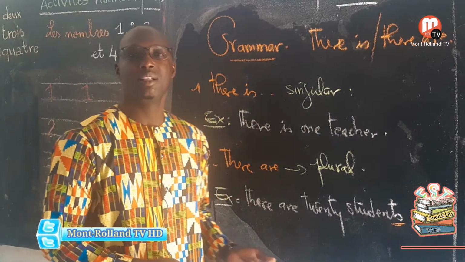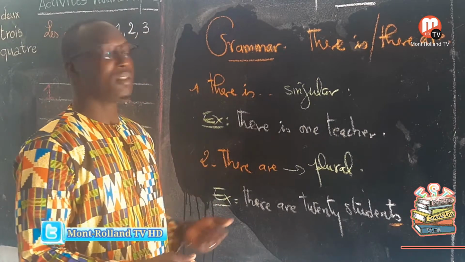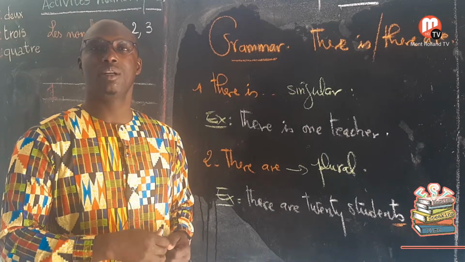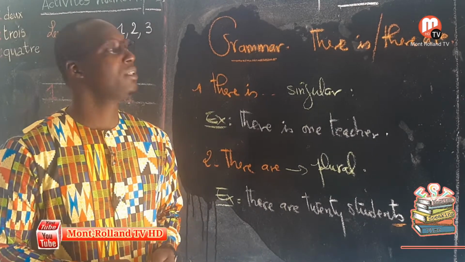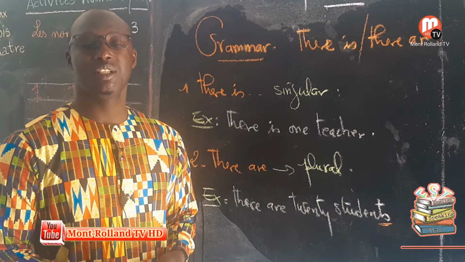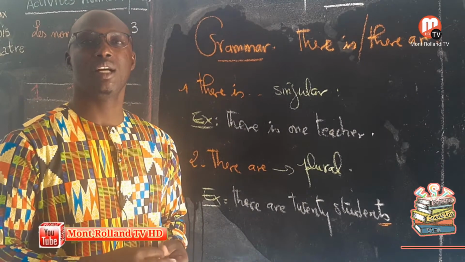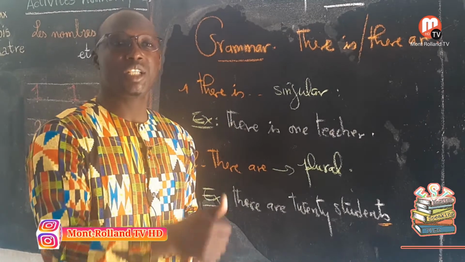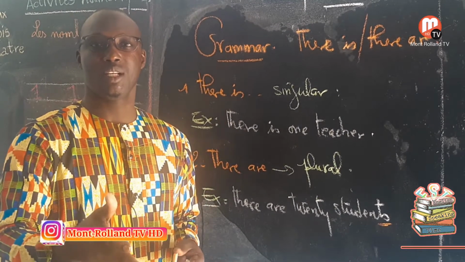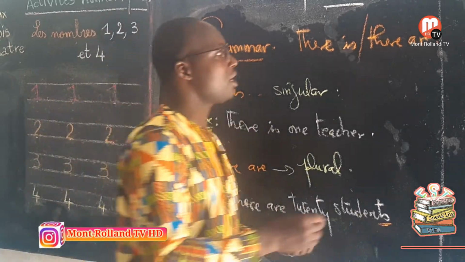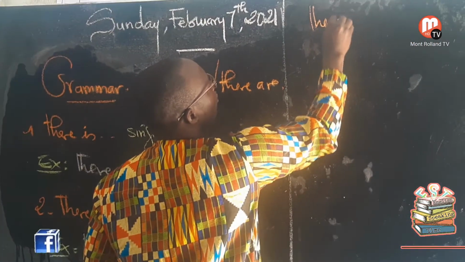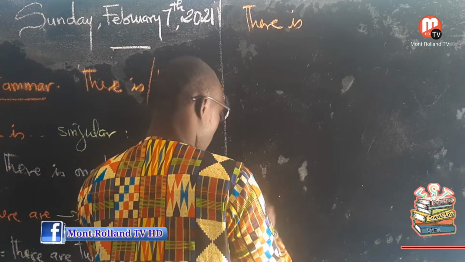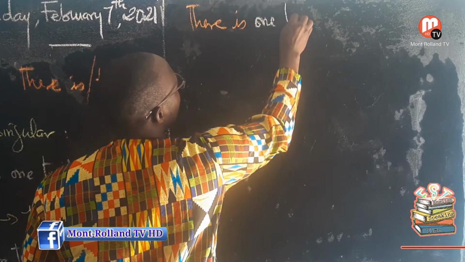The third level is now there is and there are in a sentence that has a singular and a plural noun. Example, I am the only teacher in the classroom, and there are 20 students in the classroom. When I want to say one teacher and 20 students in the classroom, at that time I'm going to say there is. If I want to start with the one teacher in the classroom, there is one teacher